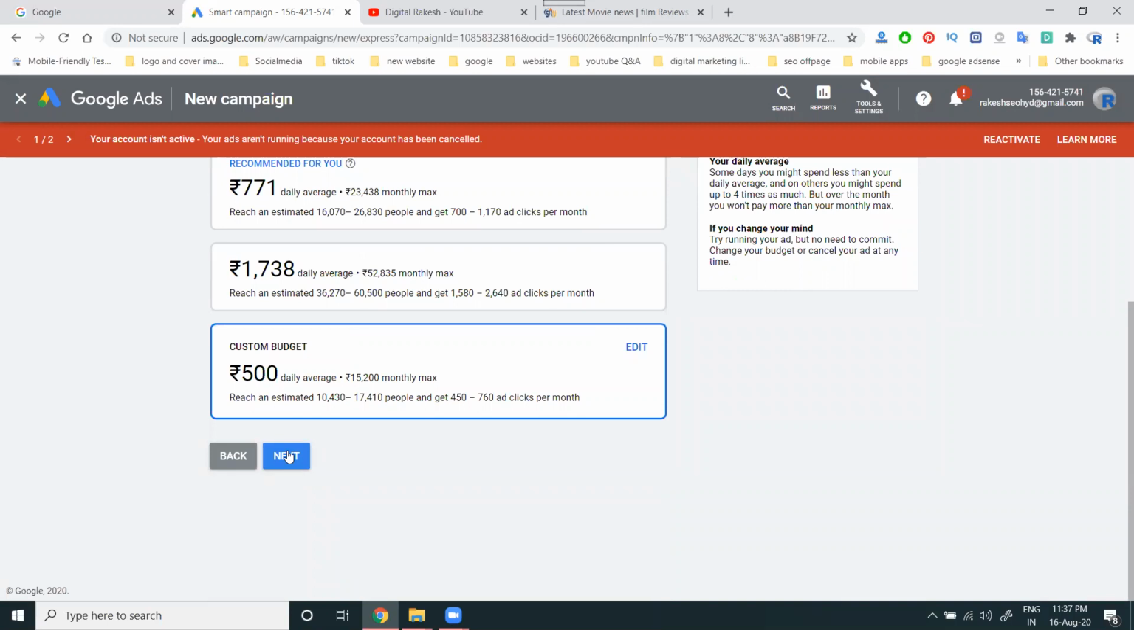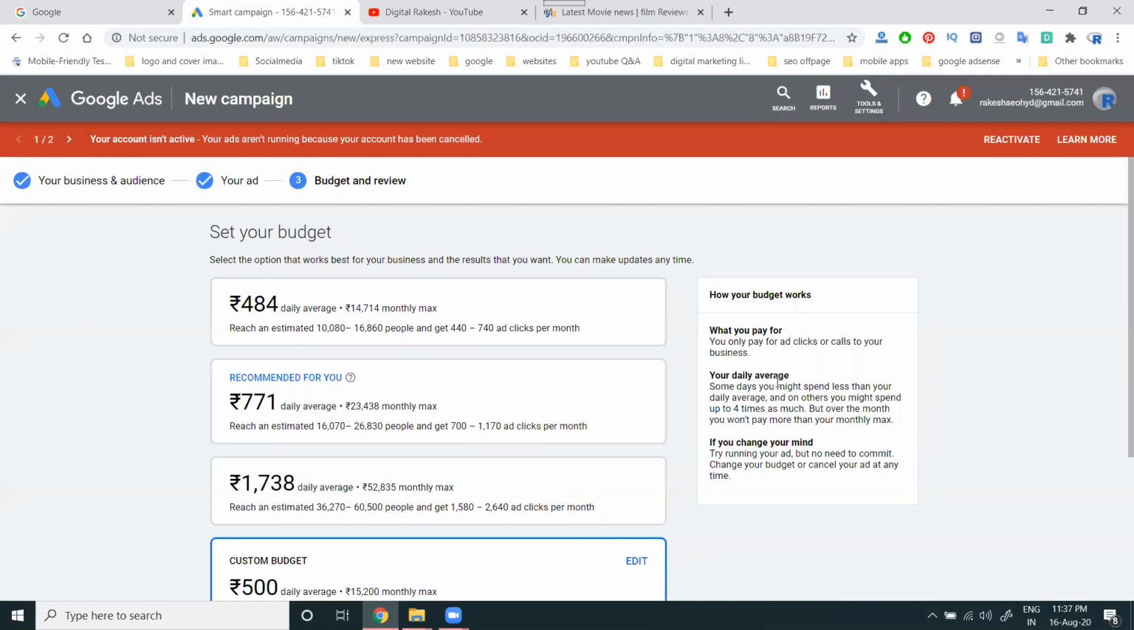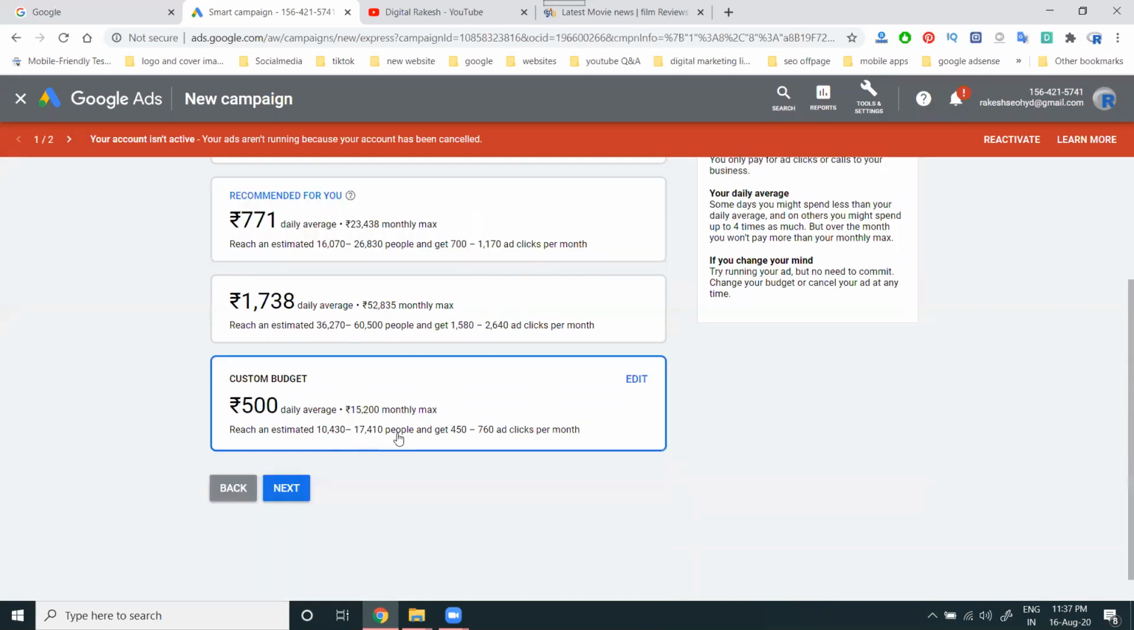Compulsory, when you're adding the budget, you have to set all the mandatory fields. Click next. For daily average, they can't show you anything. They will show only the monthly average traffic and clicks. You are spending 15,000, so how many clicks per month? Only 450 to 760 clicks. Go to next.